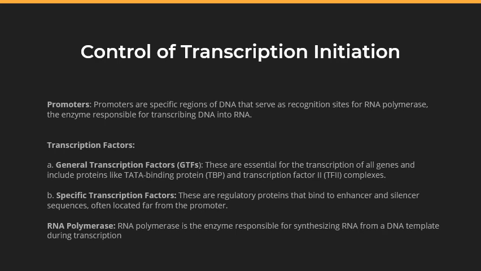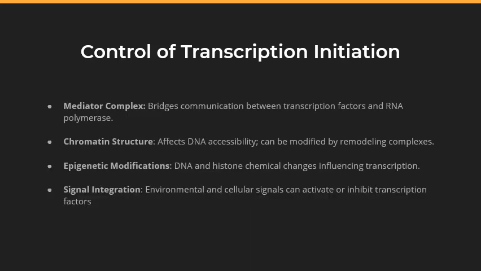Lastly, on this slide, let's talk about RNA polymerase. RNA pol is the enzyme responsible for synthesizing RNA from a DNA template during transcription. In eukaryotes, RNA polymerase II is primarily responsible for transcribing protein-coding genes. It plays a central role in transcription initiation by binding the promoter region of the gene.